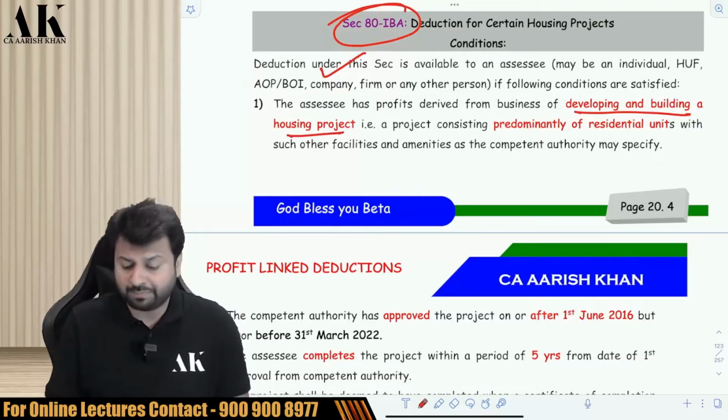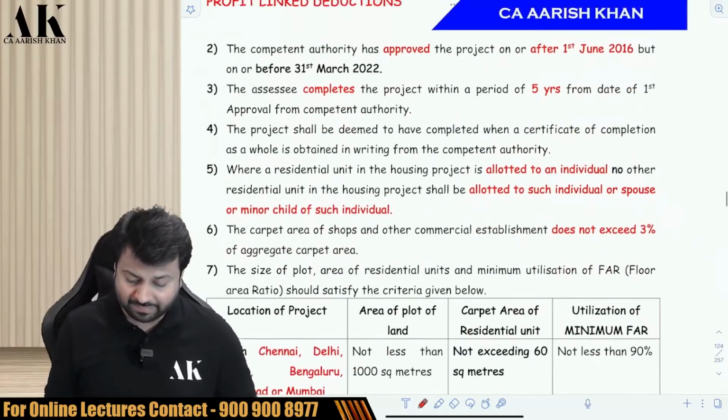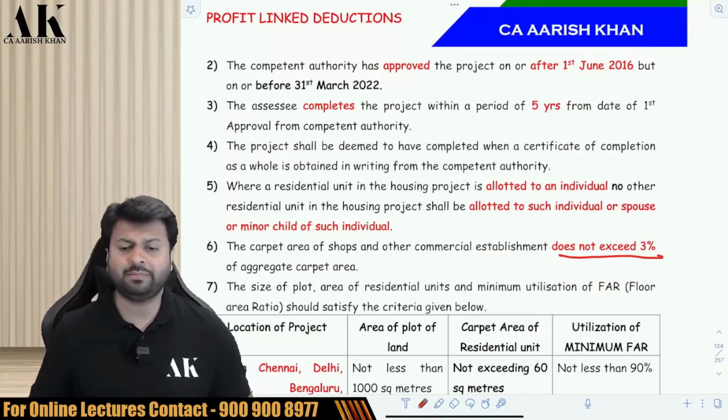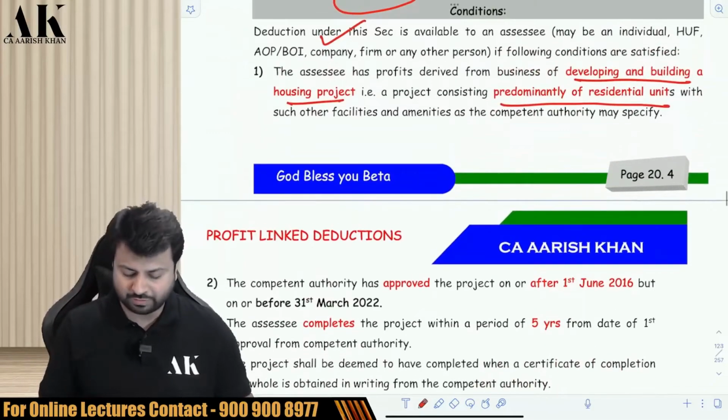What kind of housing project? Predominantly residential units. Predominantly residential units means what? 97% of the build-up area should be for residential purpose, and 3% of the build-up area can be for shops and certain commercial purpose. 3% commercial will be allowed, 97% has to be for residential purpose.